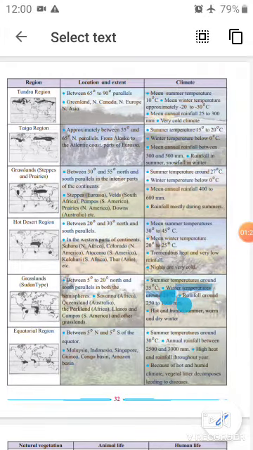In which locations does this region occur? Greenland, North Canada, North Europe, North Asia. Okay, this one is the tundra region.